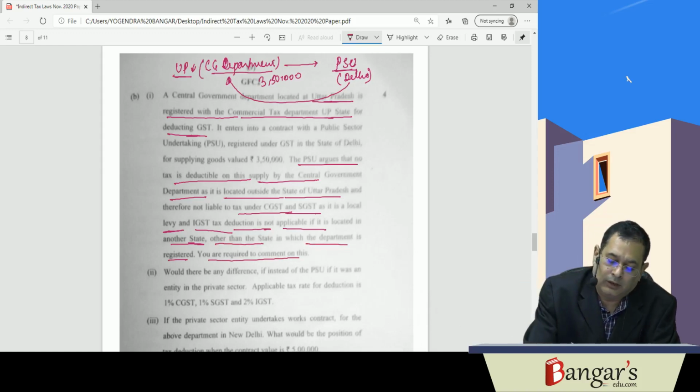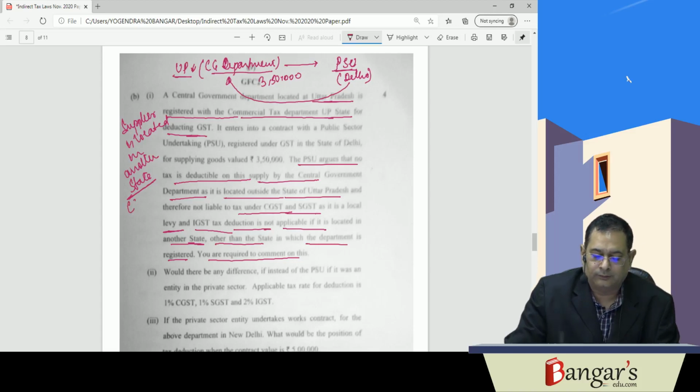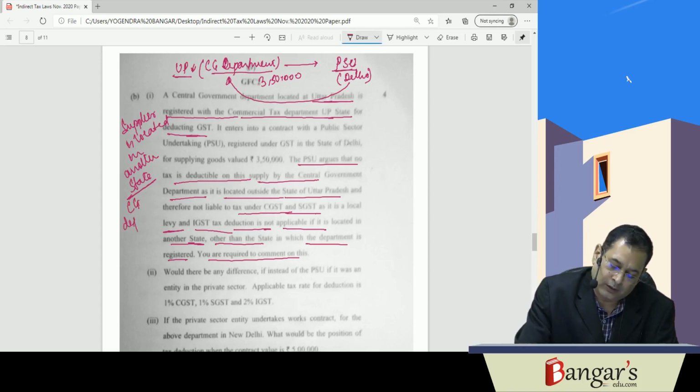Here, even if the supplier is located in another state, the central government department can deduct tax at source if the contract value exceeds 2,50,000.